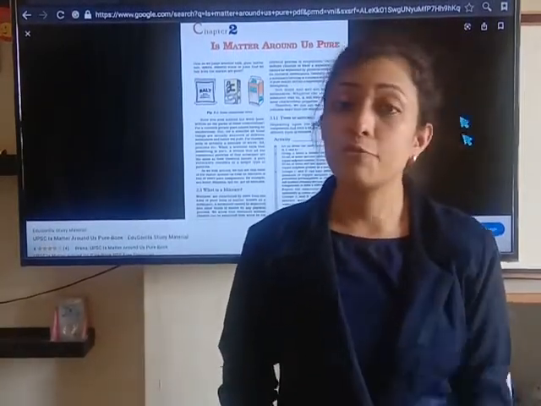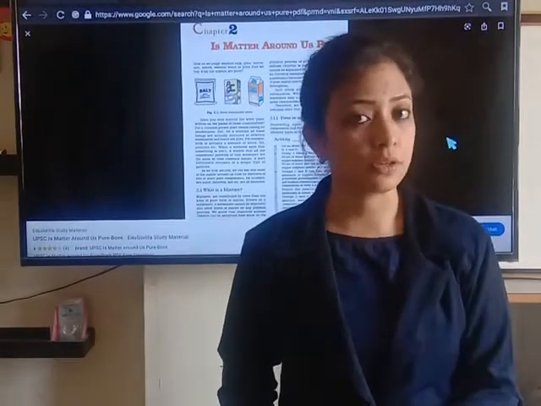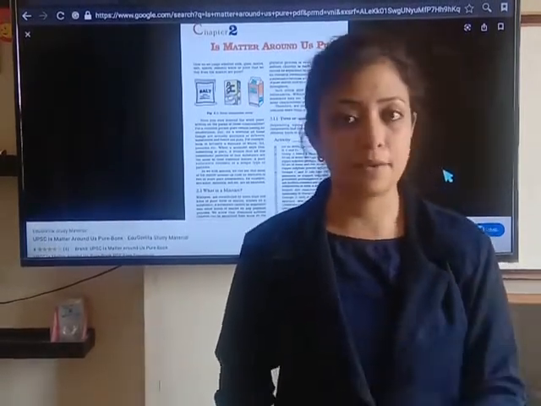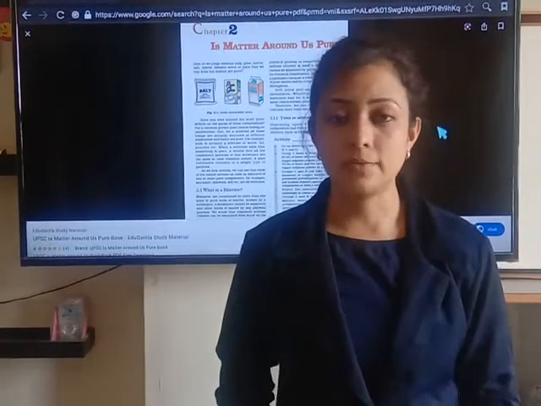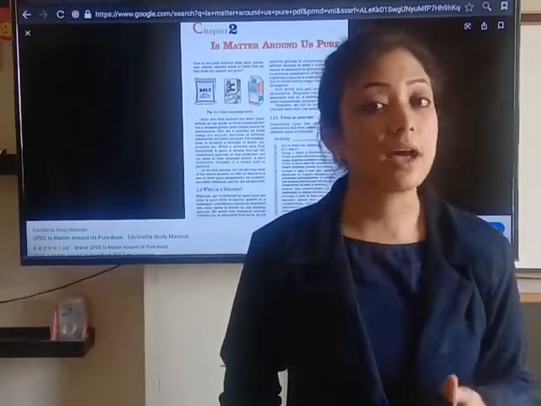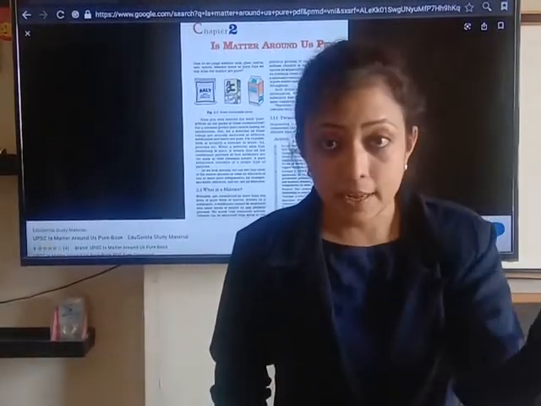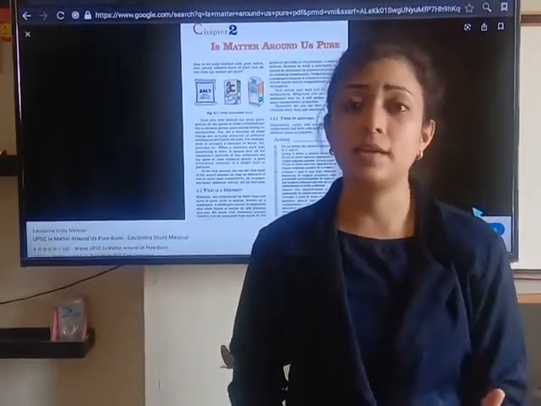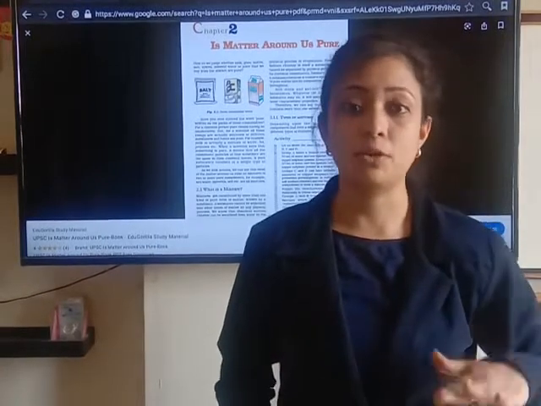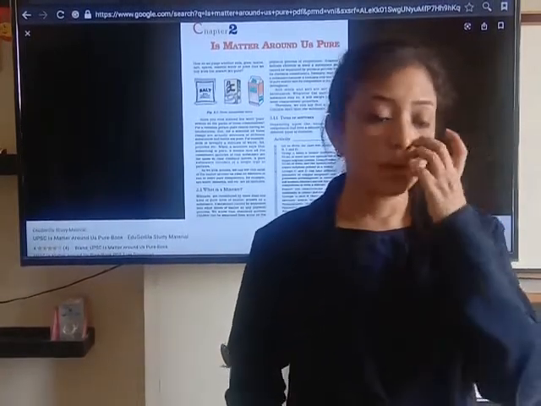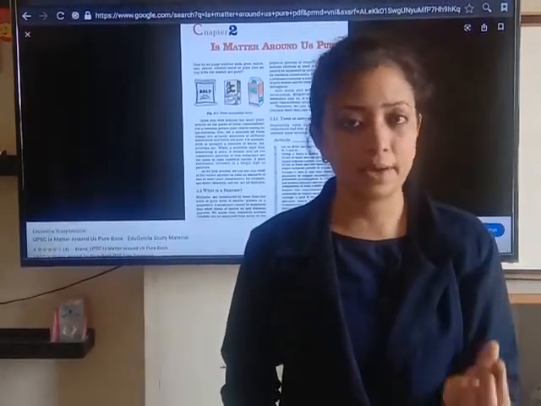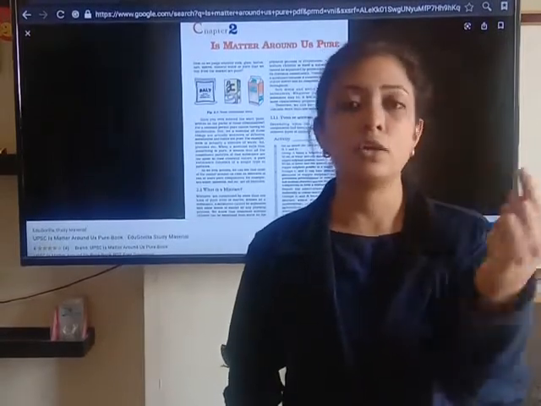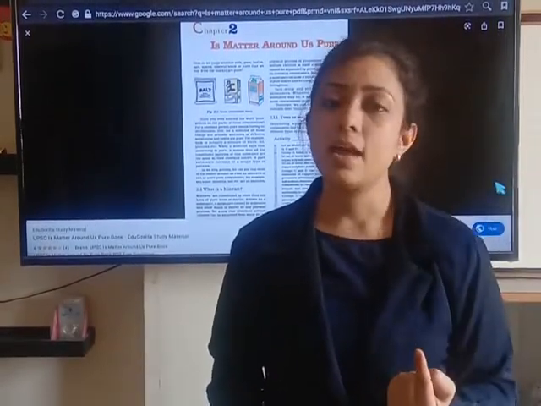But if you add sand or soil in water, then you will observe that different layers are formed. The upper layer contains dissolved particles from the soil, and the heavier particles from the soil settle at the bottom of the beaker. So at the bottom you will find bigger particles of the soil, and fine particles you will observe suspended in the water.